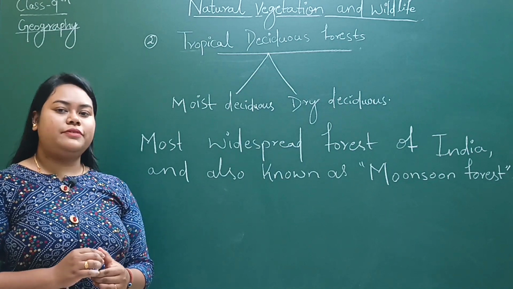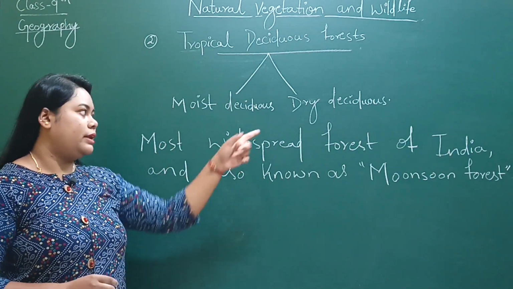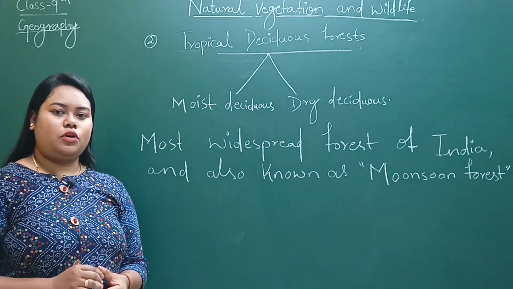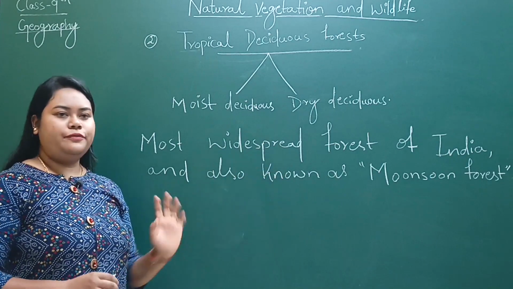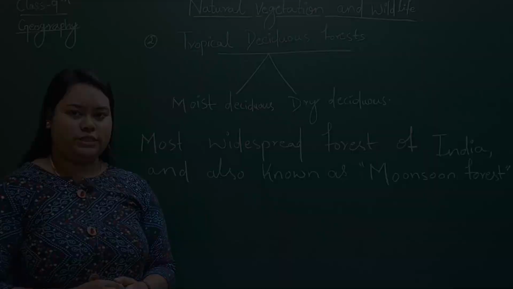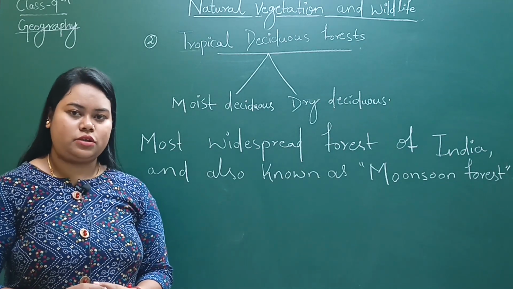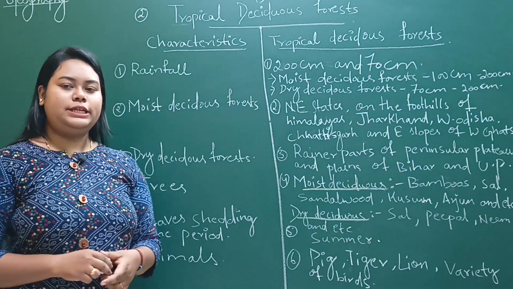Now tropical deciduous forest. This forest is divided into two major parts, moist deciduous and dry deciduous, based on water availability. It is the most widespread forest of India and is also known as monsoon forest. These are the characteristics of tropical deciduous forest.